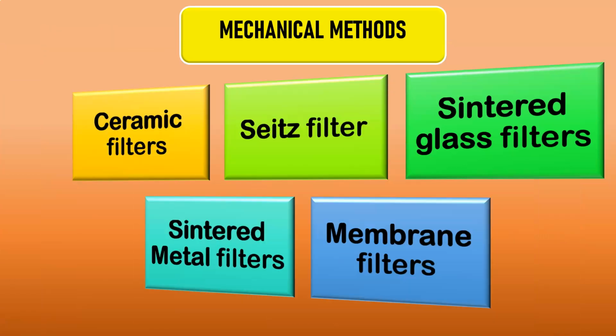So these are the various types of bacteria proof filters used in mechanical methods.